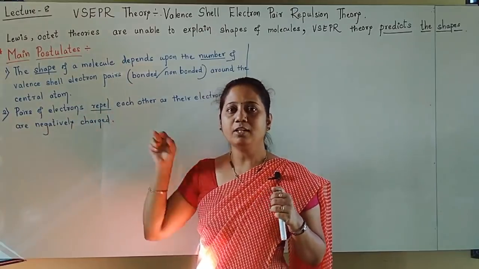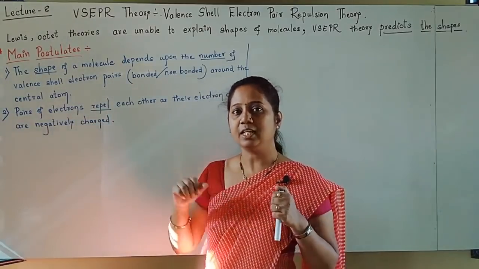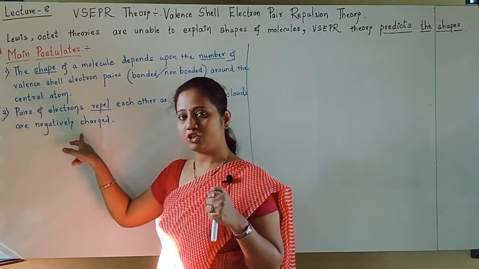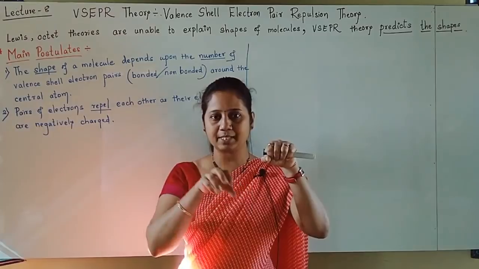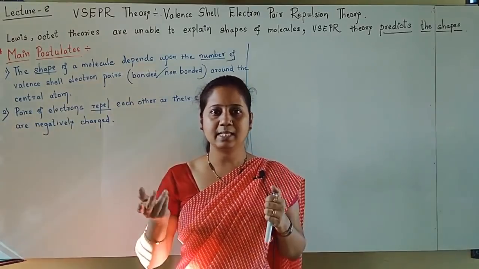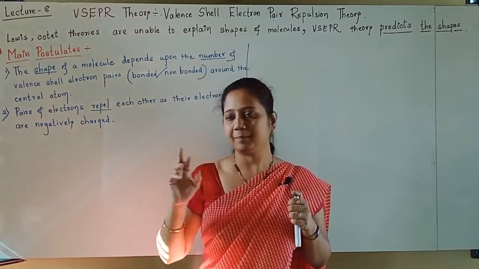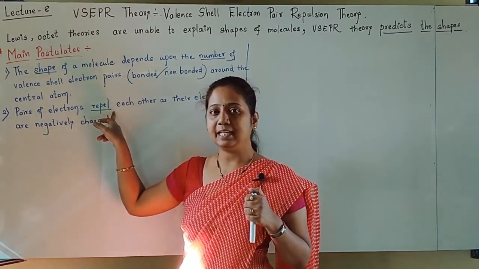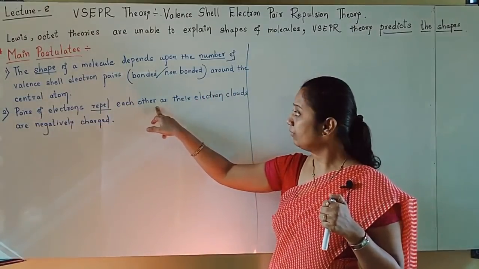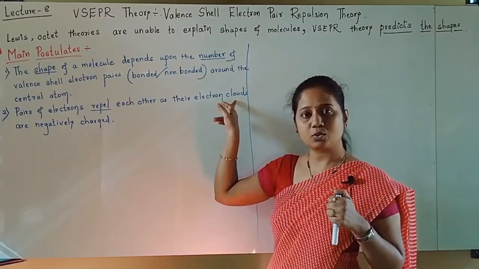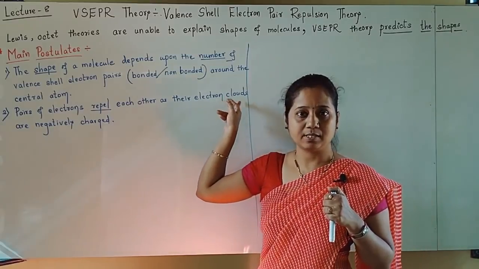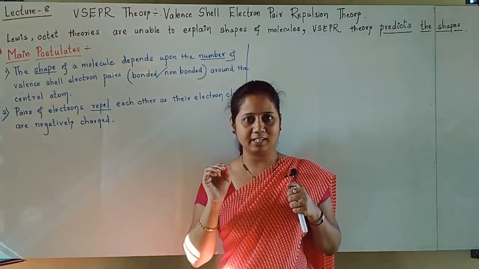Pairs of electrons always repel each other as their electron clouds are negatively charged, because so many electron pairs will be there. All electron pair clouds will be negative. Same charges repel each other. Here I have used the word electron clouds. What do you mean by electron clouds? Generally we use the word electrons.